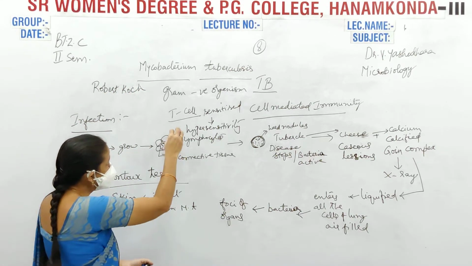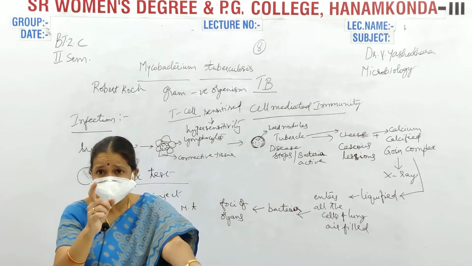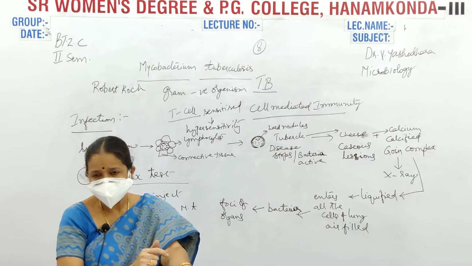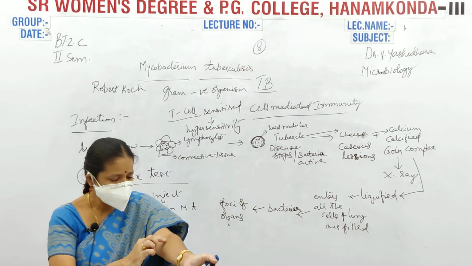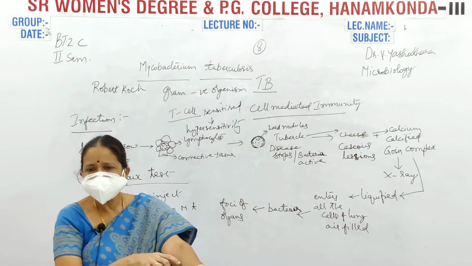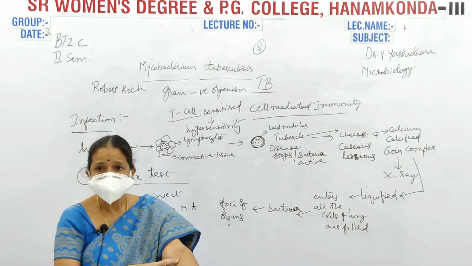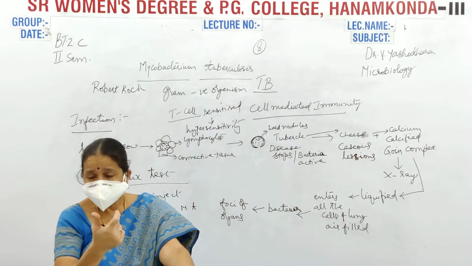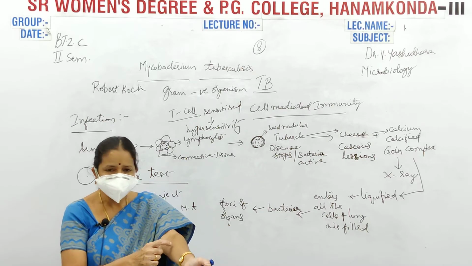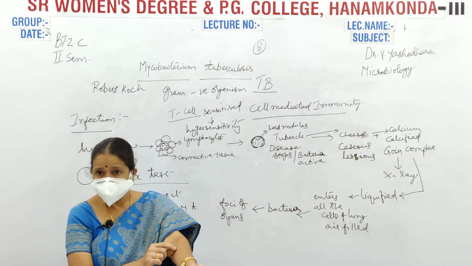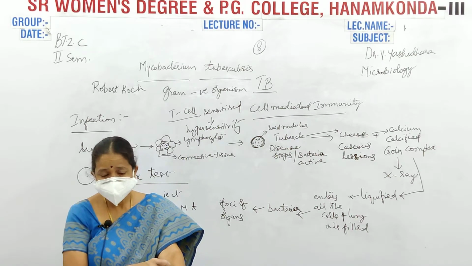Next, what happens? These sensitized T cells immediately come to this area where we have injected the protein derivative of Mycobacterium tuberculosis, because they already know Mycobacterium tuberculosis. Already they got sensitized, so immediately, running, they will come to this particular area. Here you have injected your protein derivative of Mycobacterium tuberculosis. Immediately the T cells come here and they will react with that protein derivative of Mycobacterium tuberculosis.